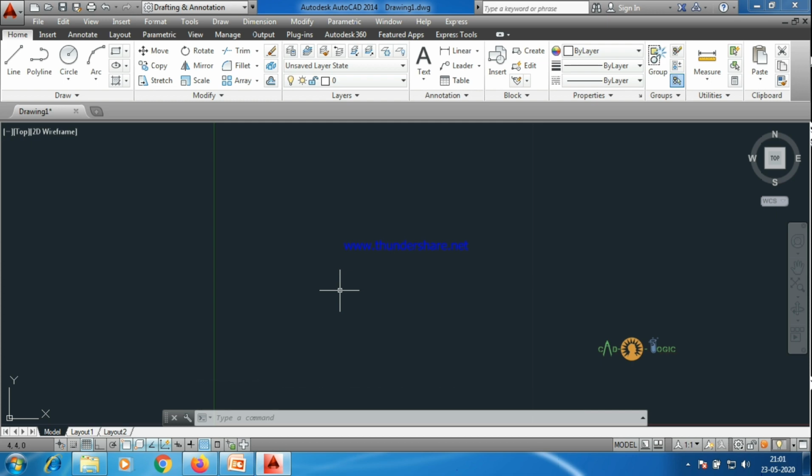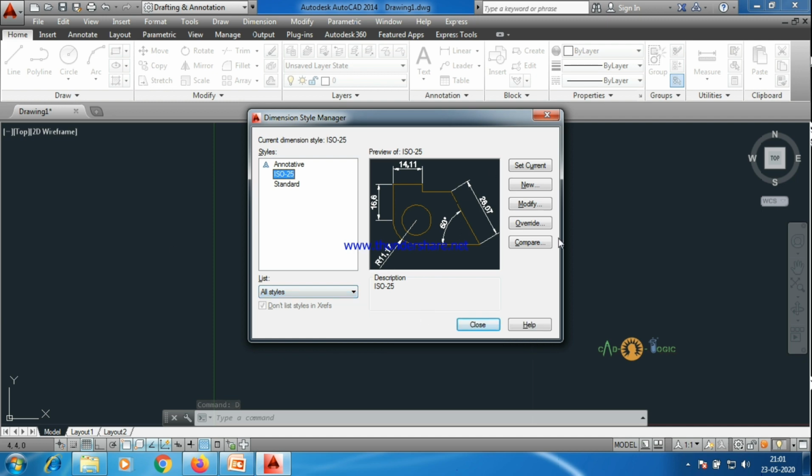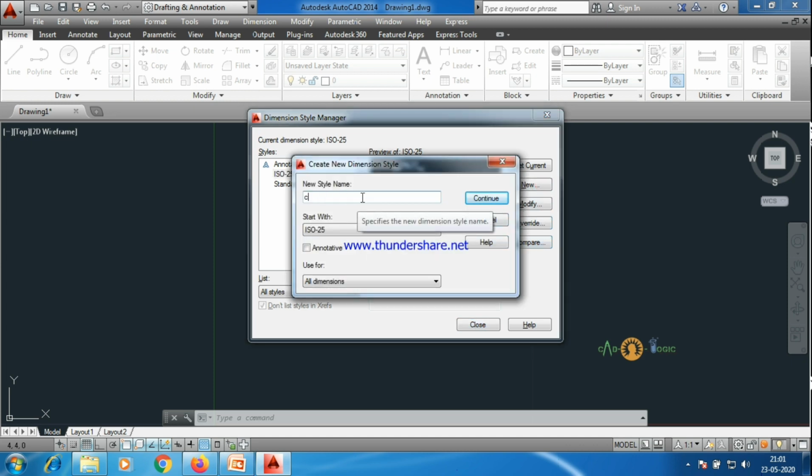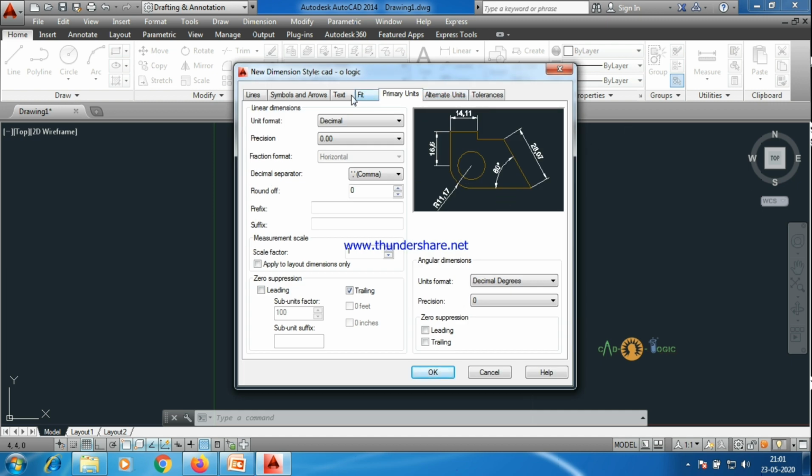Now there is dimension style. For that, we have a command, D enter. So this is the dimension style manager box. These are the default dimension styles. We have to create a new one. So we'll be clicking on New, naming it CAD O Logic. Continue. We'll be getting this box.